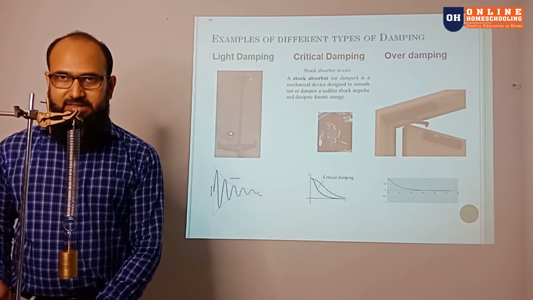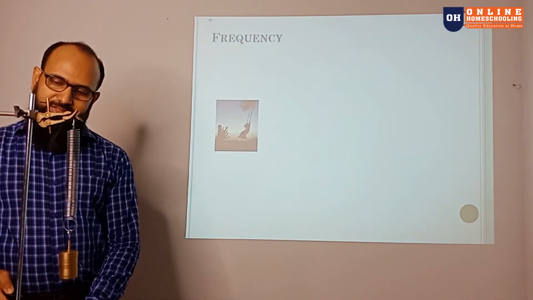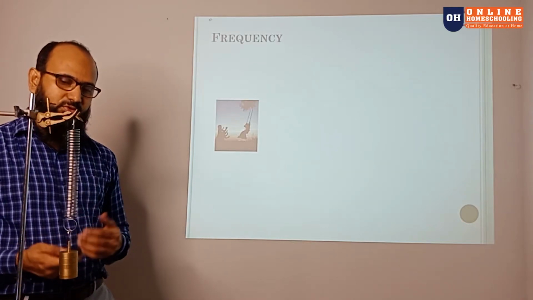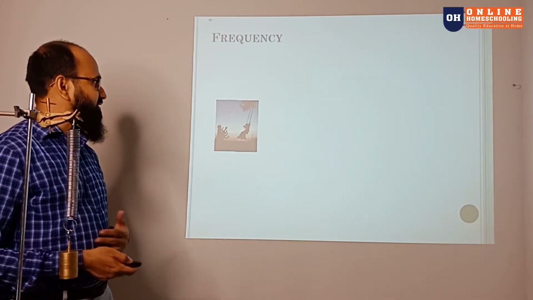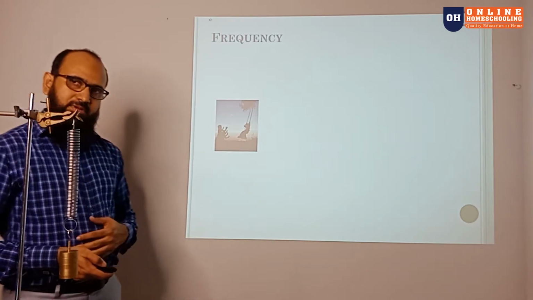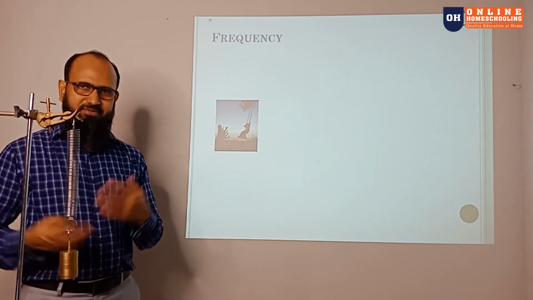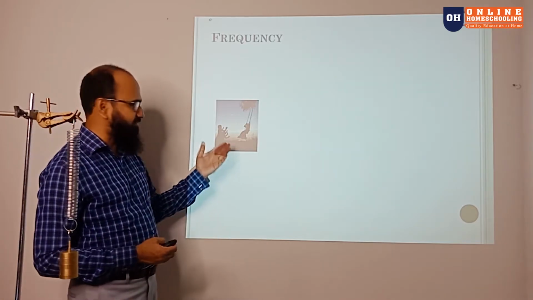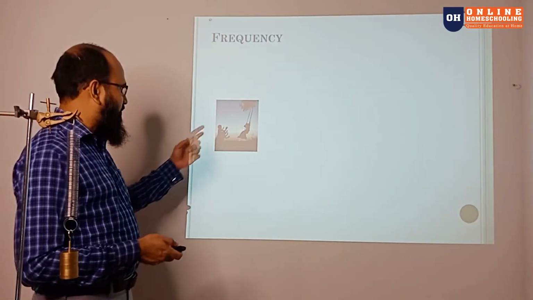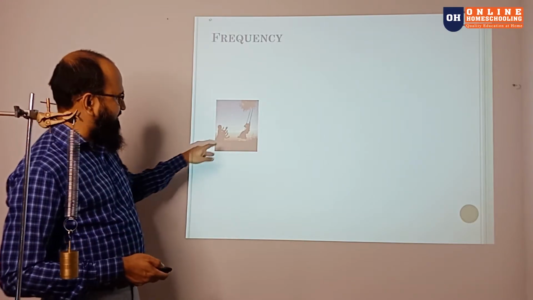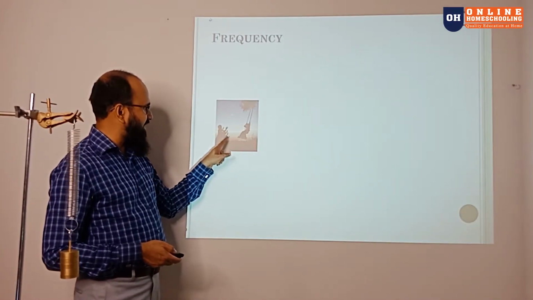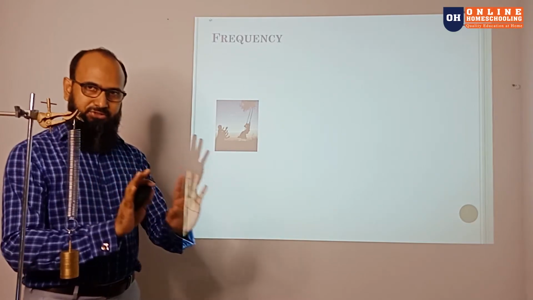So now the next part is about resonance, or the frequency. We know how frequency works. Everyone enjoys this part, right? When you were a child, none of you missed this type of swing with your friends. In this case, the girl is swinging and there are friends to push her.